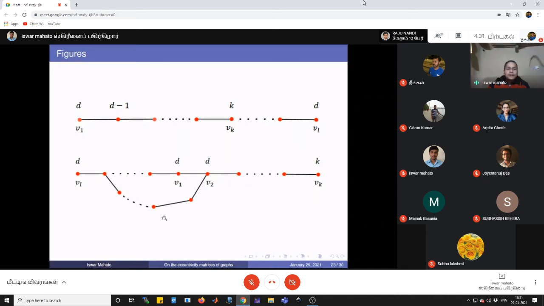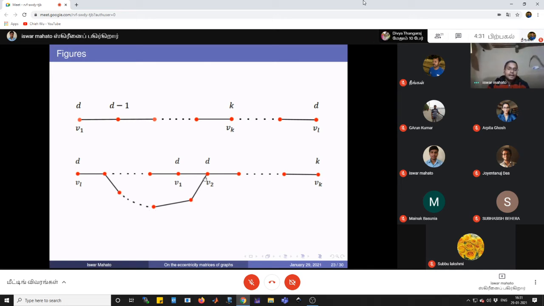And in the other way, if we consider that Vl is on this side and Vk is on this side, then the eccentricity of this vertex will be D minus 1, but the eccentricity of this vertex will be D. It can't be D plus 1 because the longest path is of length D. It can't be extended like this. Here, this V2 vertex has another path like this.